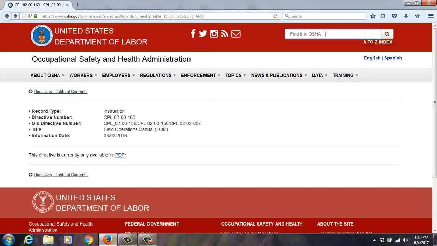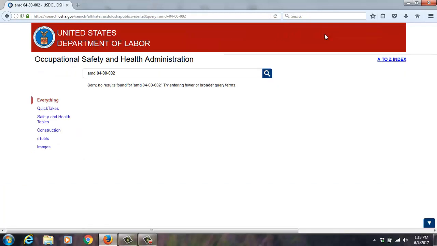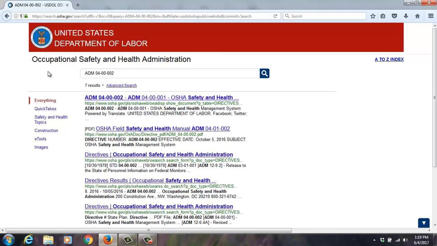The second thing I want to show you, so that was the Field Operations Manual. The second one is Administrative Directive 04-00-002. This is, you had to do this to me. It just worked 2 minutes ago. I might have typed it in wrong because I'm looking at many things at once.